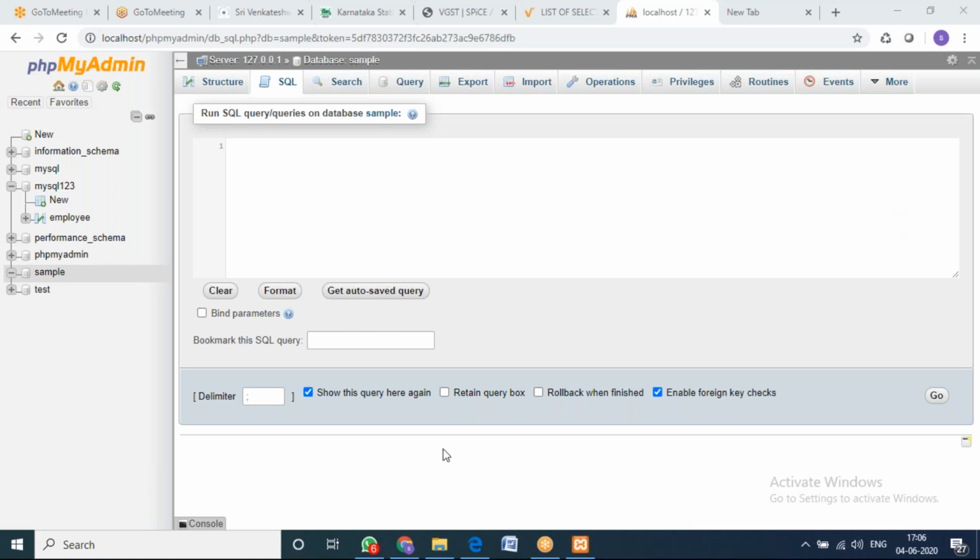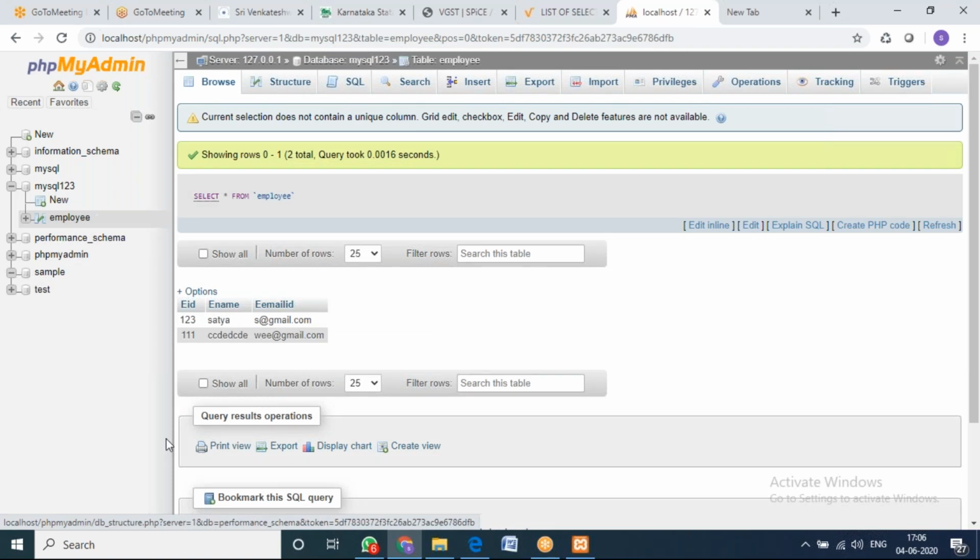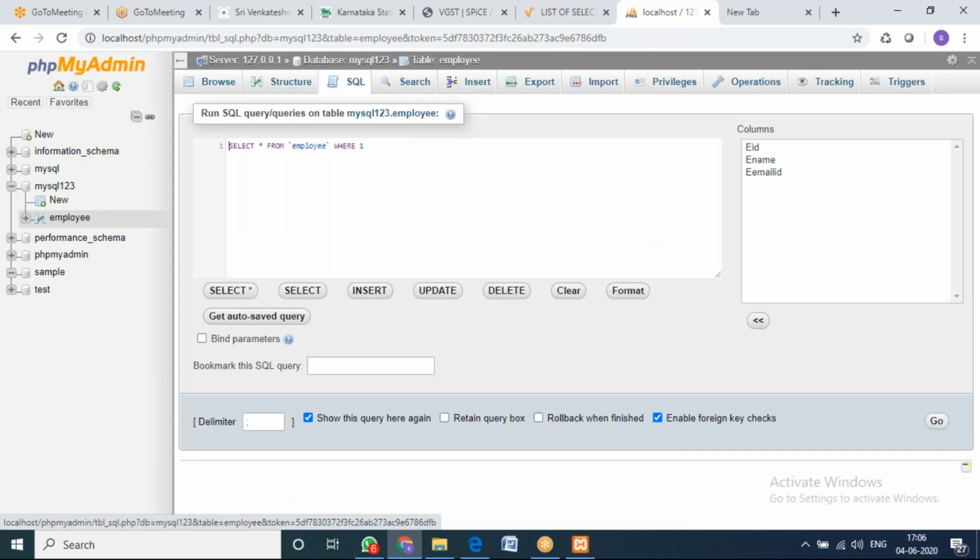So these are the basic queries which you need to understand. As a fresher, these are the queries they are going to ask you in the interview. Along with this, there are select queries. Select has the highest priority in database. Select can be written in different ways with different conditions. I have shown only one or two selections. Now I'll show you one more selection command. Select star from employee.